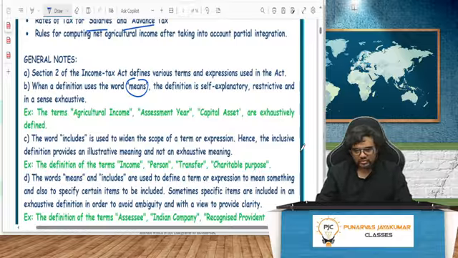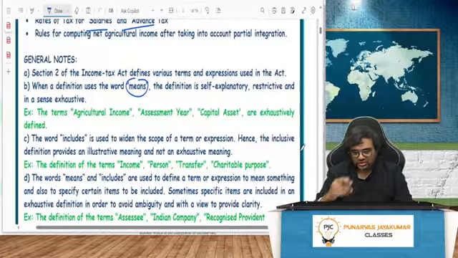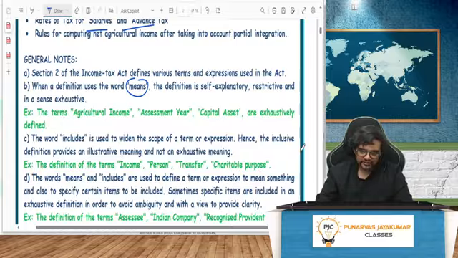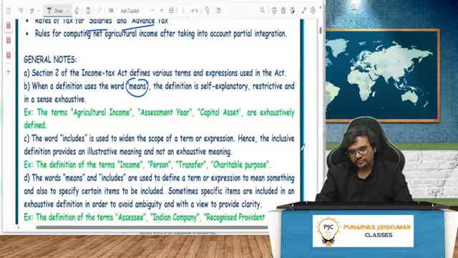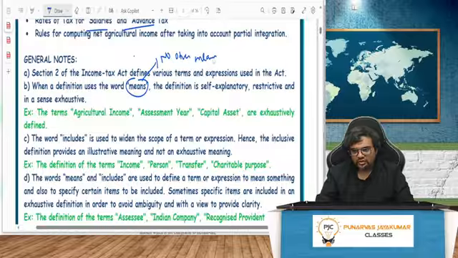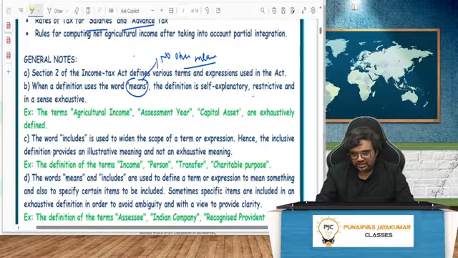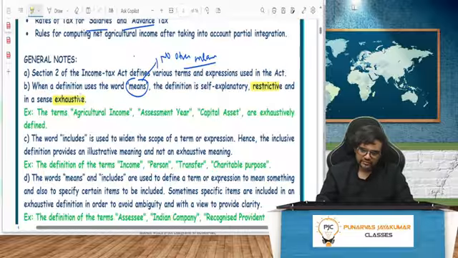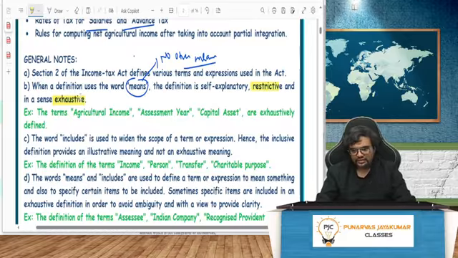Okay. So here, when a definition uses the word means, the definition itself is self-explanatory. For example, they'll say agricultural income means, assessment year means, capital asset means. It means what? No other meaning can be given. It is what it is. They call it an exhaustive definition. Restrictive as well as exhaustive. No other meaning can ever be given. It's very, very clear. Restrictive and exhaustive.